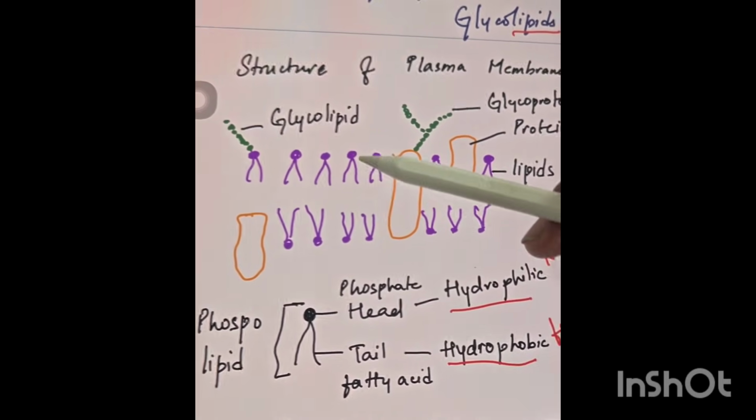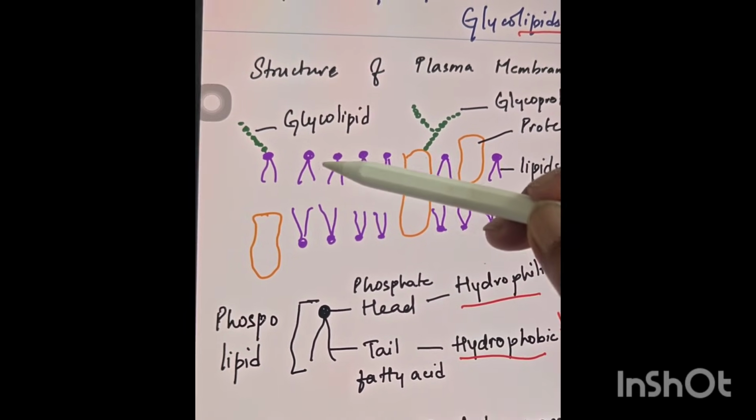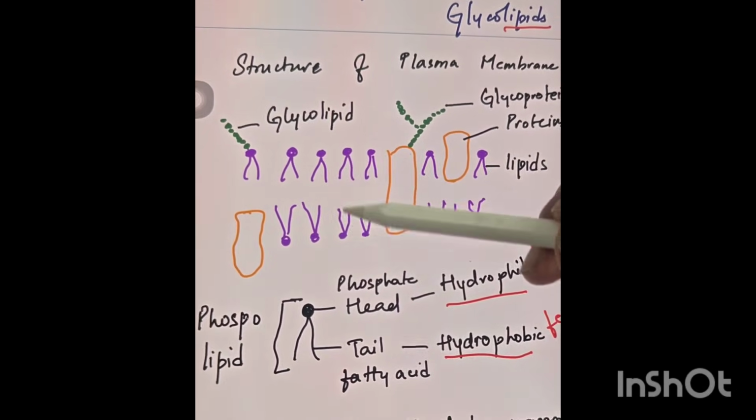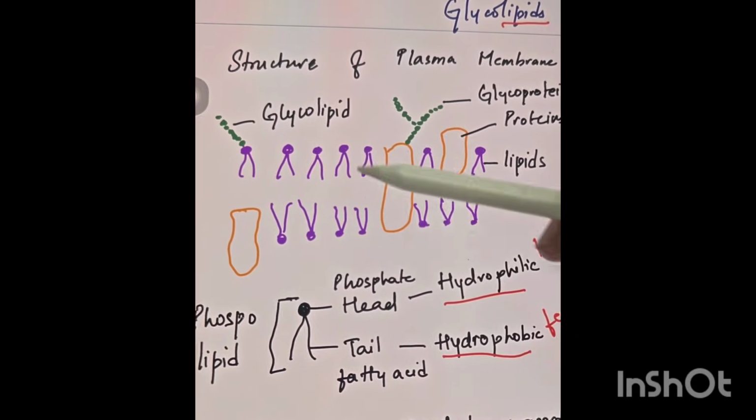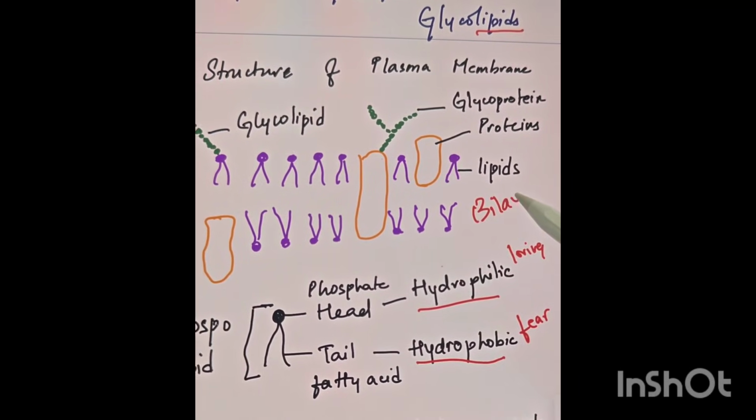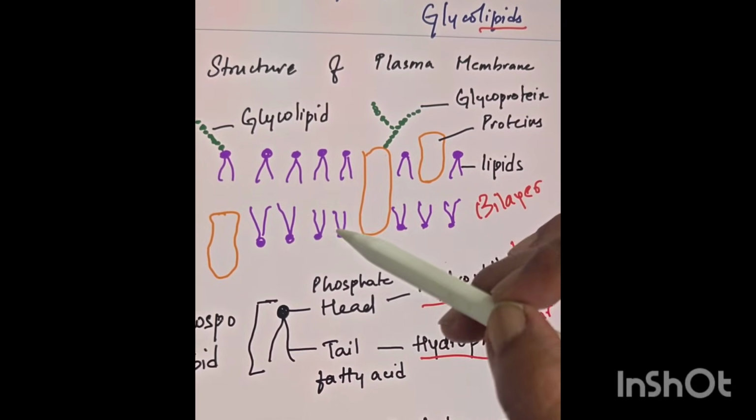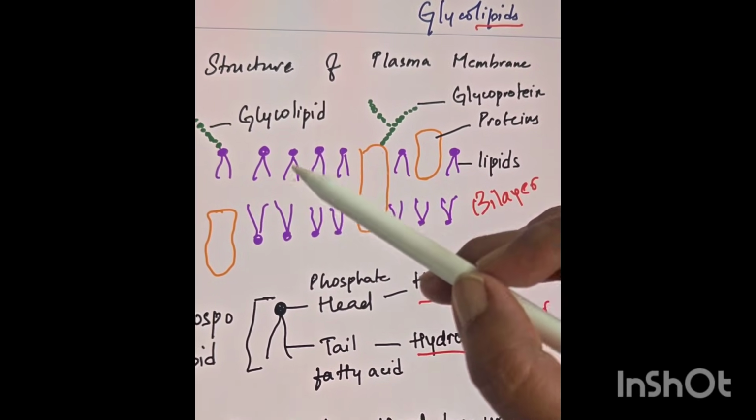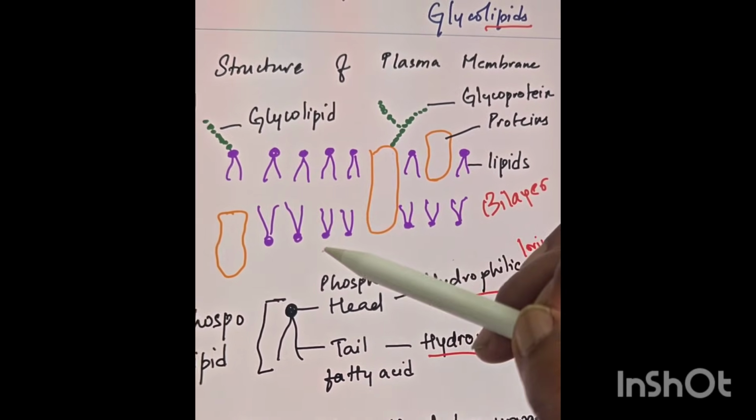So there are two layers of lipids. Okay, one is on the outer side and one is facing innerwards. Okay, so that's why it is called as bilayer. Bilayer of what? Bilayer of the phospholipids. Okay, one is facing outward and one is facing inward.